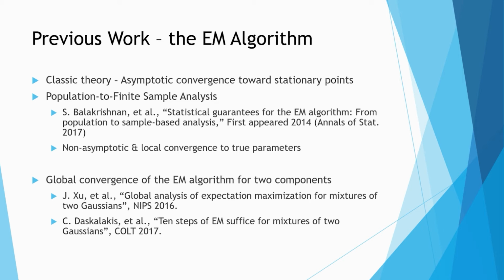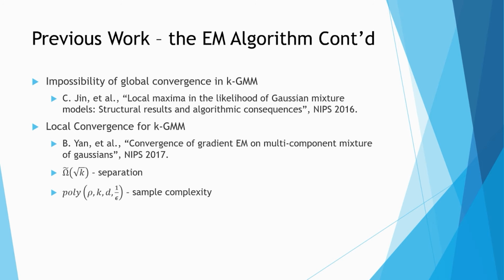Now we briefly discuss the existing literature on the convergence analysis of EM. Classical results only guarantee the asymptotic convergence toward stationary points, but the recent breakthrough in Balakrishnan et al. established a framework to study non-asymptotic convergence of the EM algorithm towards true parameters. And for a mixture of two Gaussians, it is now well understood that EM converges globally from a random initialization. However, when there are more than two components, we cannot hope such global convergence due to Jin et al., and at best, we can hope for the local convergence.